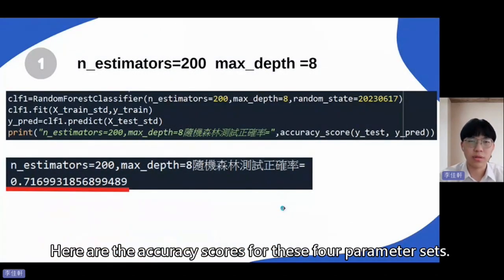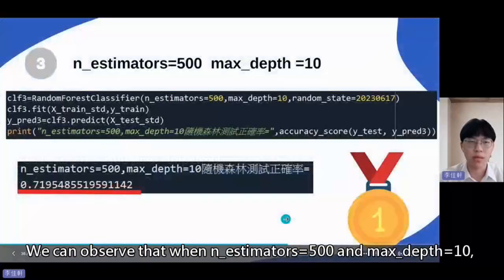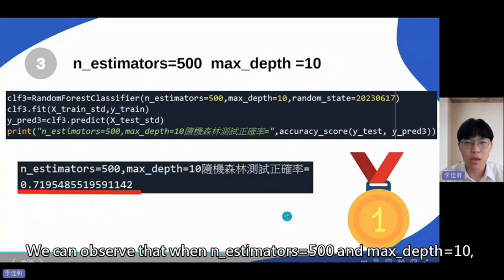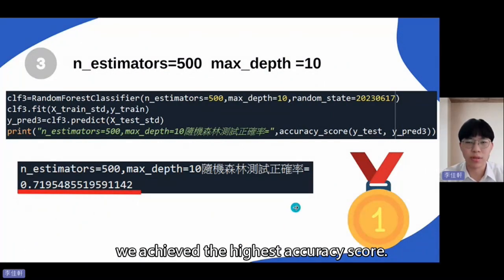And here are the accuracy scores for these 4 parameter sets. And we can observe that when N estimators equals 500 and max depth equals 10, we achieve the highest accuracy score.